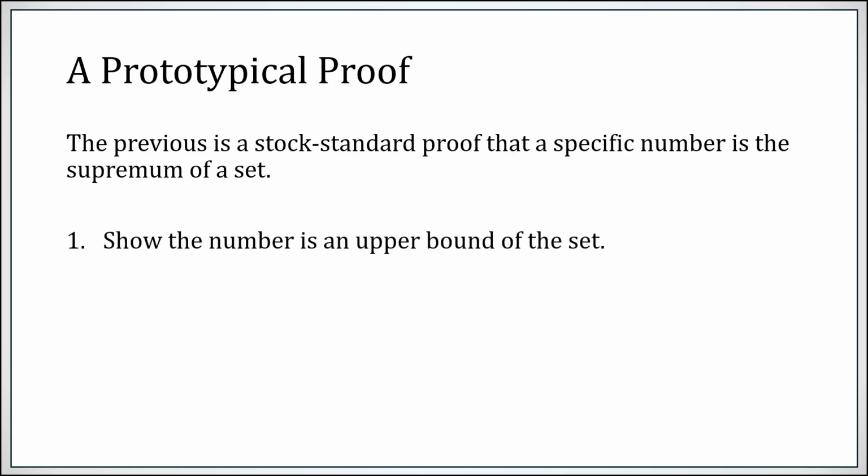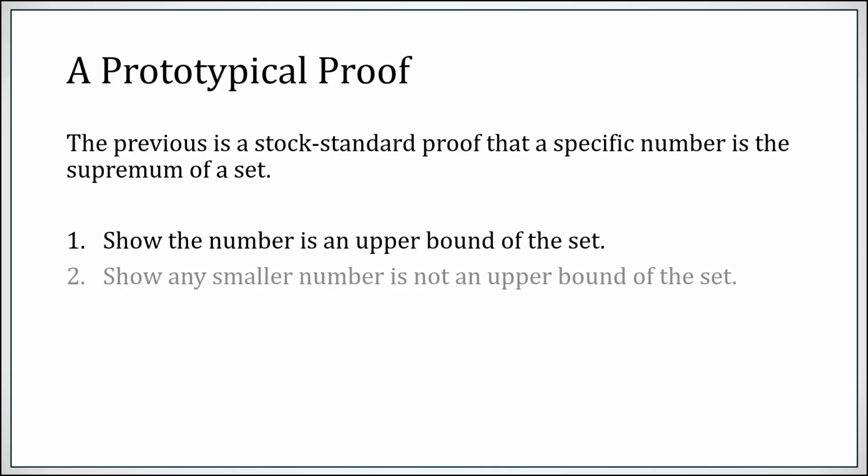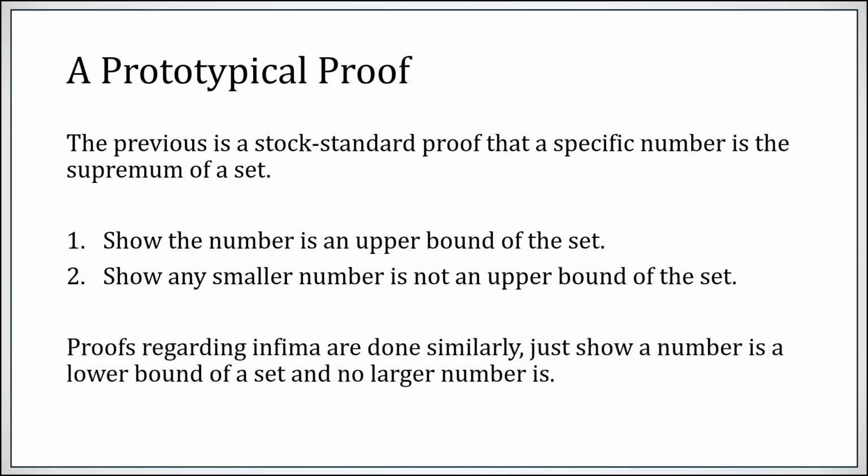First, show that number is an upper bound of the set, but then show anything smaller than it isn't. That is just the default way you show this specific number is the sup of this specific set. Show it's an upper bound, show that anything smaller than it isn't, and then you're done. Okay. Proofs regarding infima are basically the same. Show it is a lower bound and anything bigger than it is not.